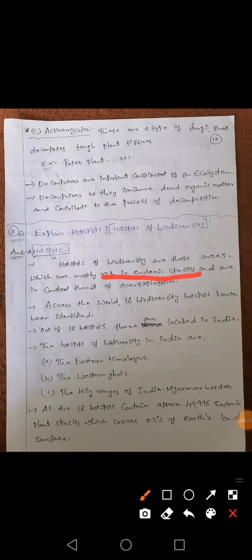Across the world, 18 biodiversity hotspots are discovered, and out of 18, 3 are present in India. The first hotspot in India is the Eastern Himalayas, the second one is the Western Ghats, and the third one is the hilly ranges of the India and Myanmar border. These 18 hotspots cover 0.5% of the earth's land surface, and a total of 49,995 endemic plant species have been discovered till now.